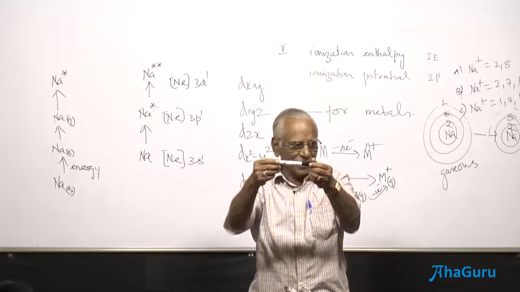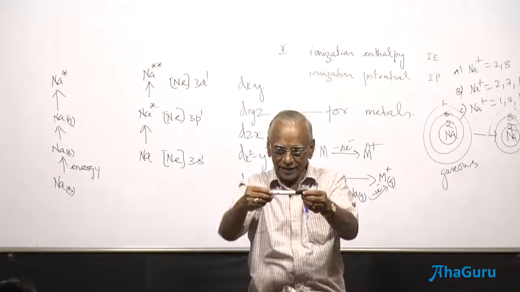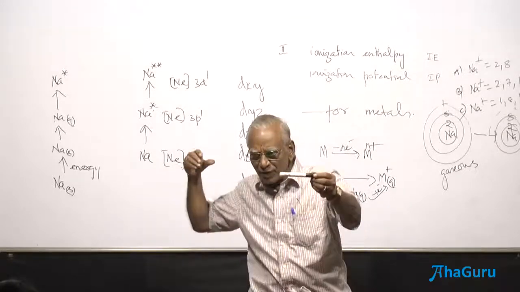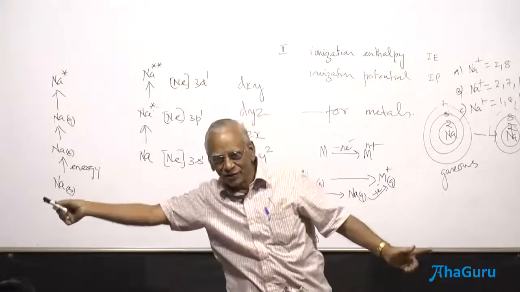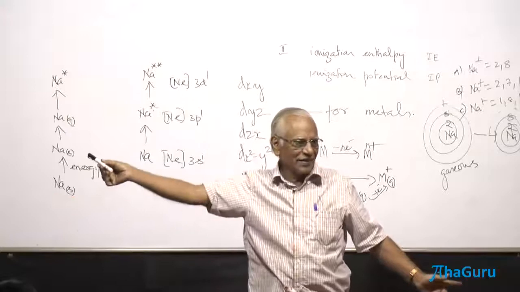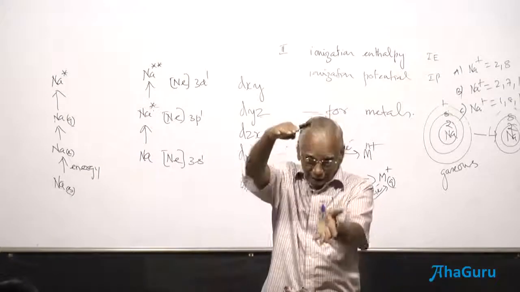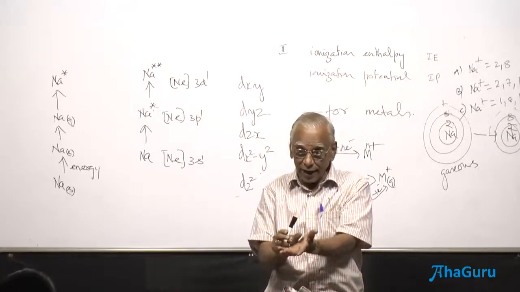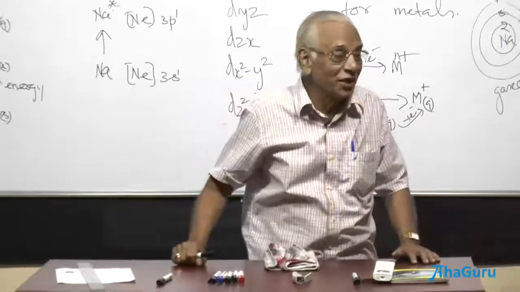The energy of the final excited state is maximum, greater than that, greater than that, greater than that. If you keep on supplying energy, at one particular stage, what happens? The electron goes away. Now hydrogen is converted to hydrogen ion. And the energy required to convert a neutral atom to a positively charged species is called ionization enthalpy.